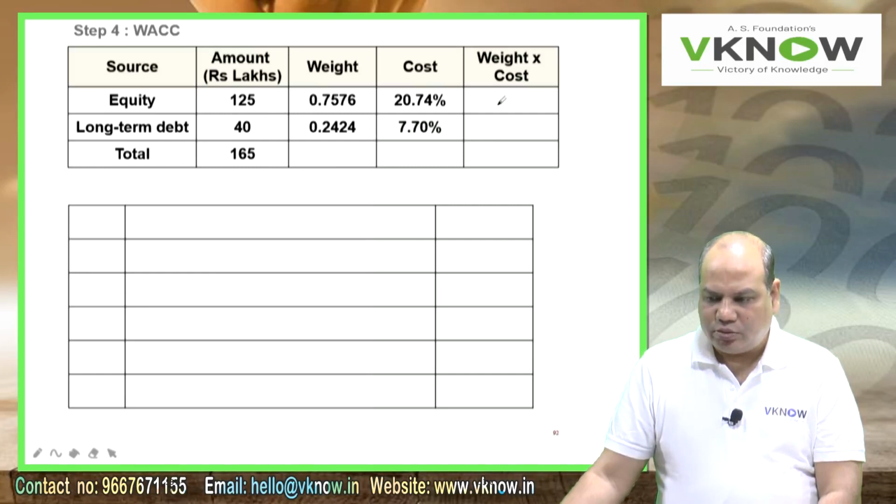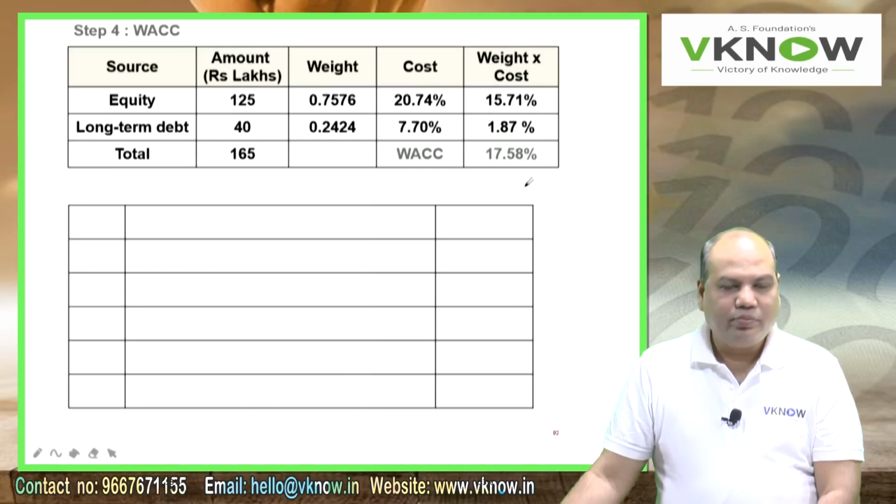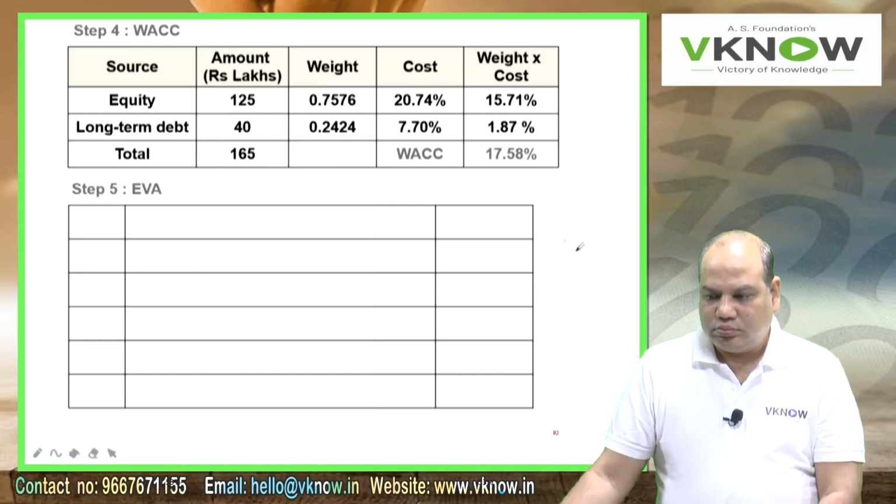So multiply the two, 15.71%, 1.87%. Take the total, 17.58%.